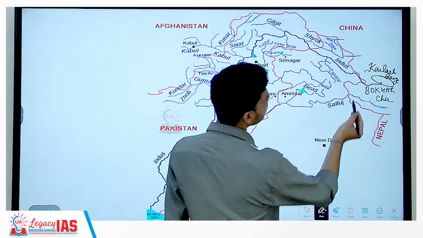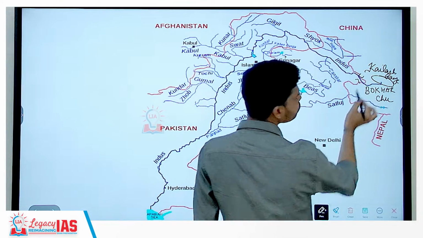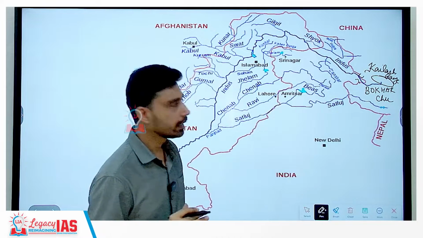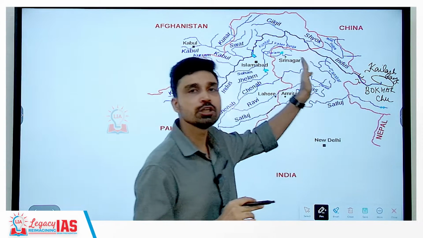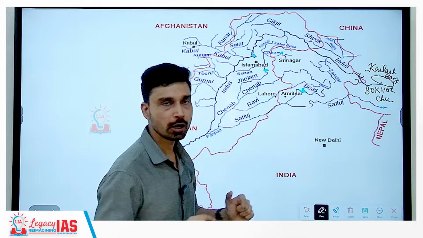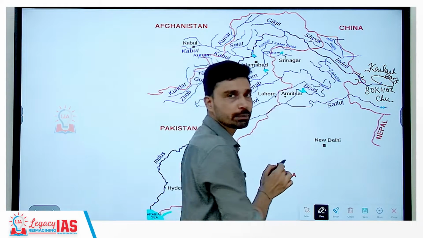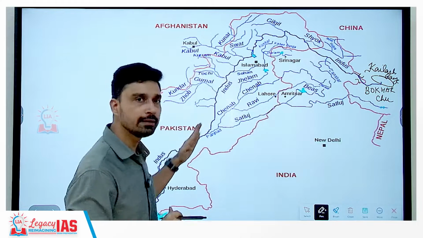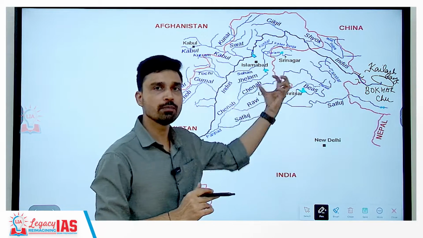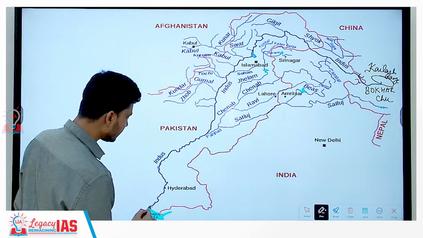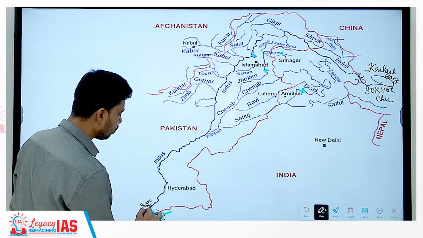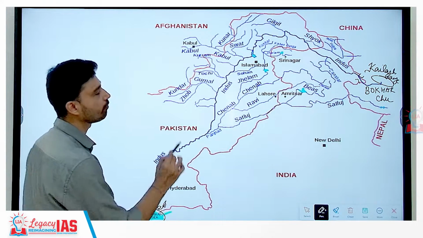Then it enters India via a pass called Damchok Pass, and then it flows through the region called the Leh region, part of Ladakh Union Territory today. Then it enters Pakistan occupied Kashmir, then flows through the entire expanse of Pakistan from north to south before exiting into the Arabian Sea near the port city of Karachi.